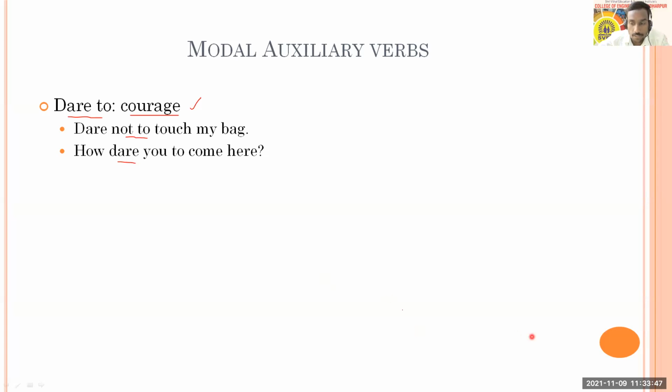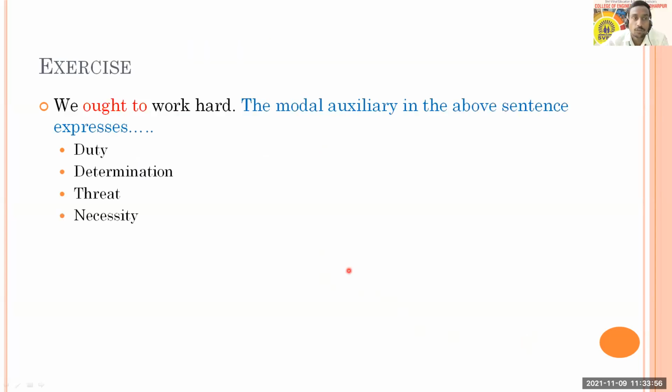All right. So with this, all of you just be ready. You can go for the exercise. The exercise will be based on the kind of things which we have just discussed. So all of you just try to read this question. We ought to work hard. The modal auxiliary in the above sentence expresses what? What is the meaning of ought to in this sentence? Here you have to answer whether it expresses a duty, determination, threat, or necessity. You can answer through the chat box. If you want, you can answer through the poll as well.